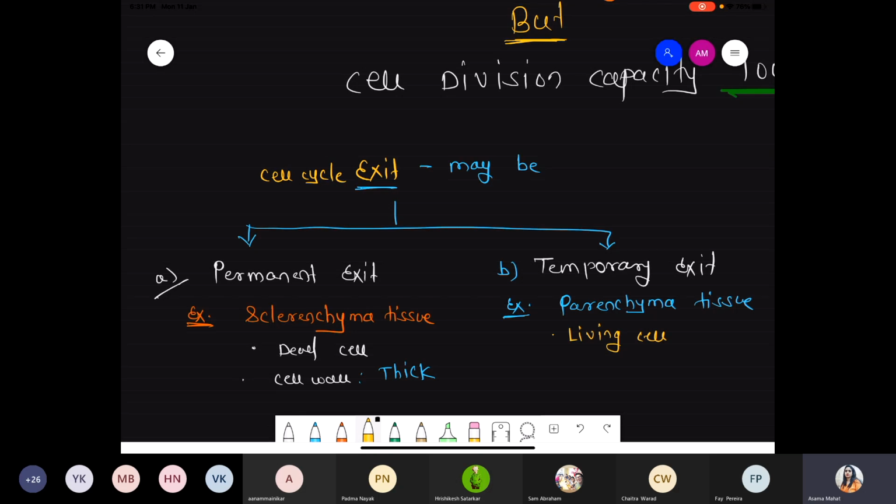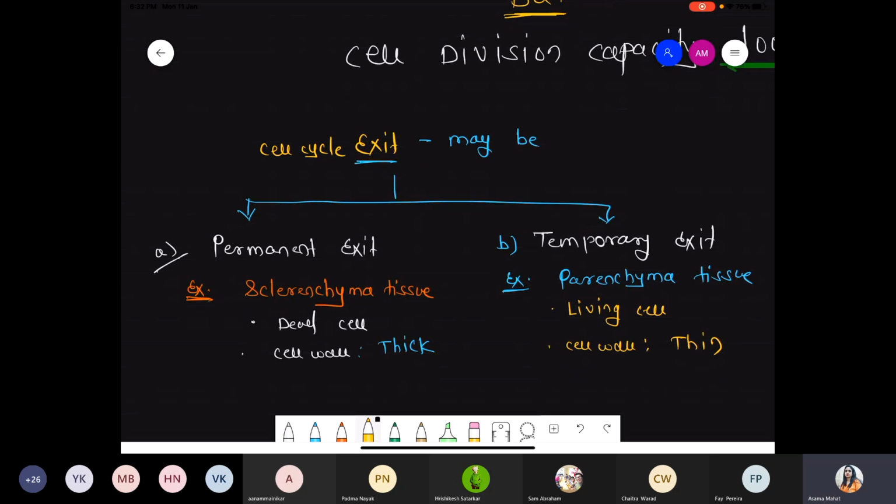So for some time, they stop cell division, means they exit from the cell cycle, and after some time they again regain that capacity by the de-differentiation process, because cells are living. And with respect to cell wall, if cell is living, whatever cell wall is present, that cell wall is quite thin.